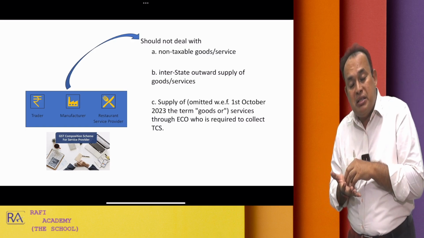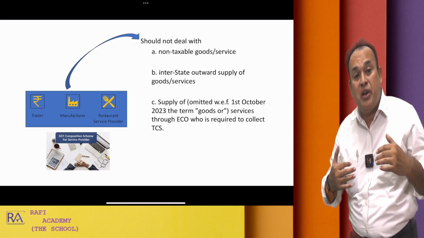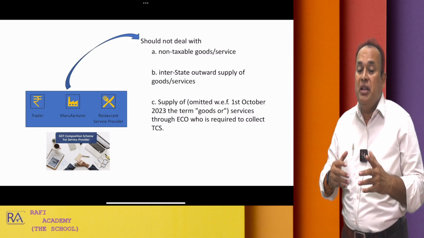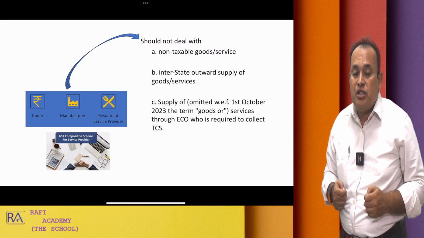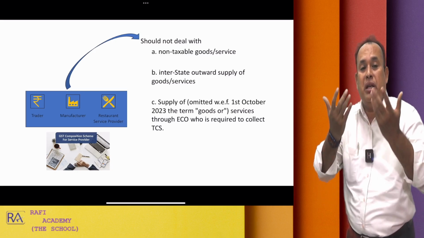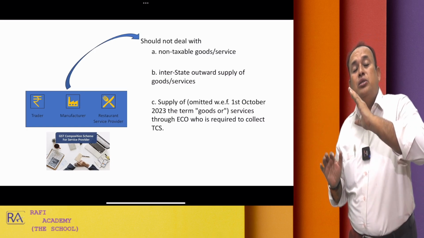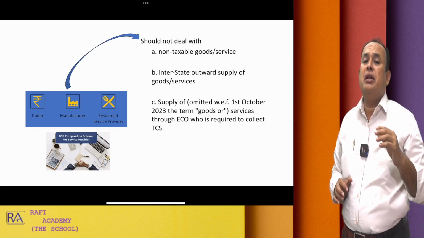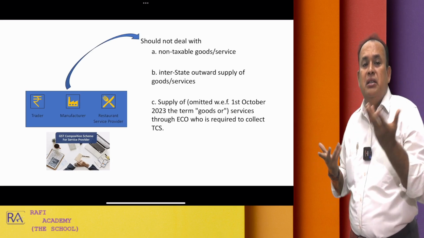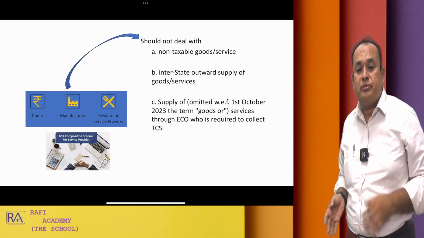They should not supply the services at interstate level. They may procure the goods or services from other states and still be eligible for composition scheme, but they should not deal with interstate taxable supply of goods and services, outward supply. Being a seller of the goods, they should not sell to another state. Being a supplier of services, they should not supply the services to another state. If they supply, they are disqualified from composition scheme. They are not eligible for composition scheme.